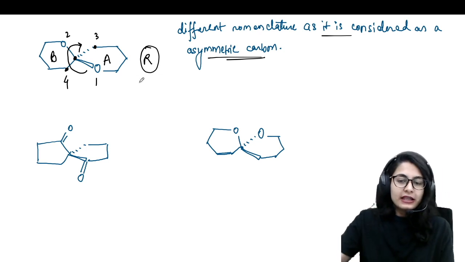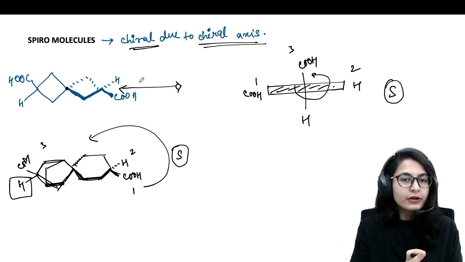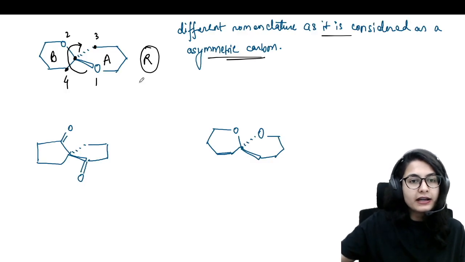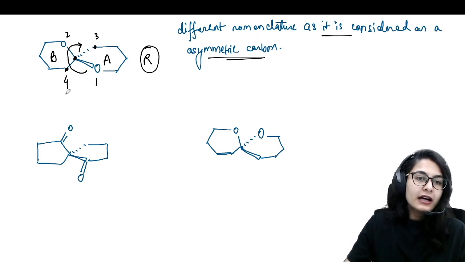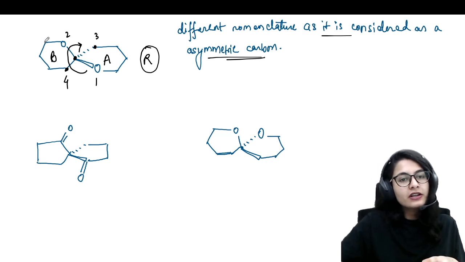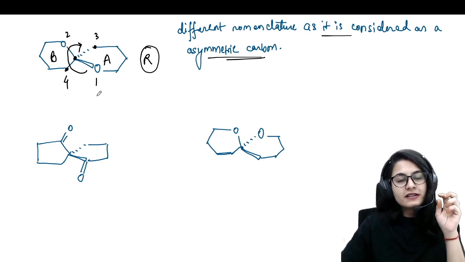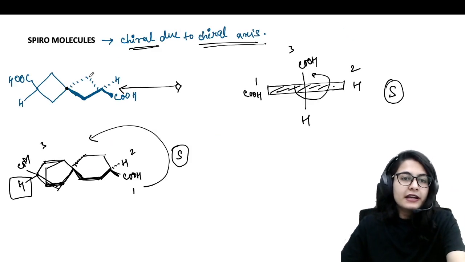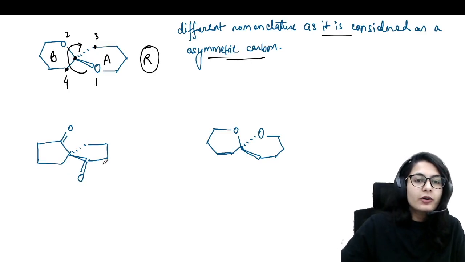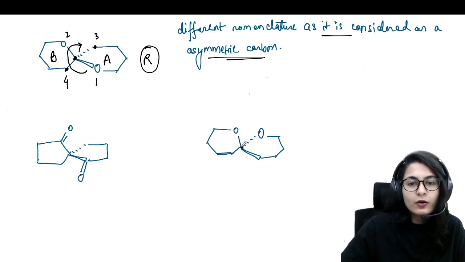Now, you know, the previous spiro molecule was chiral because of a chiral axis once again. But this is also chiral because of a chiral axis, just that their configuration method is different, because here on the first point of difference it is having two different types of atoms, and here on the first point of difference the carbon chain is going on and it is the same. It is different only at the second and third point, so that is why you can't consider it as a tetrahedral carbon, right?